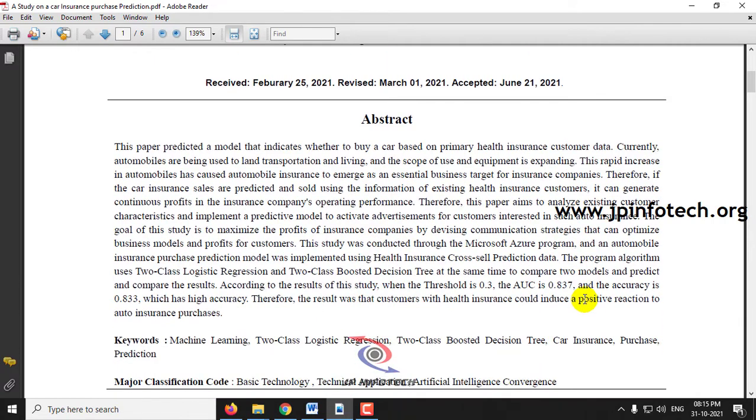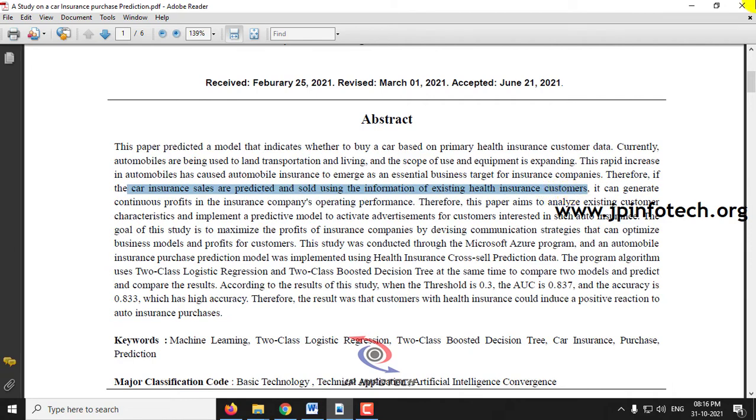So the main objective is that there is a set of customers who already have health insurance. From these health insurance customers, this model is going to predict whether the existing customer will purchase a car insurance or not. The benefit of implementing this is to increase the car insurance sales based on the information of the existing health insurance customers.